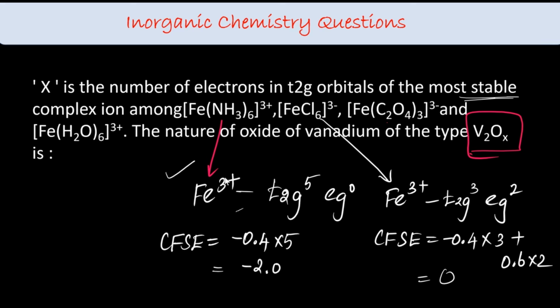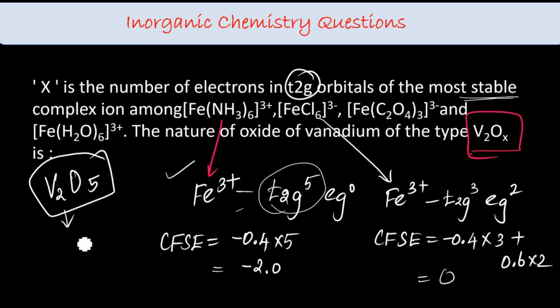I'm not referring to the ion complex of this first one and third one. I'm just saying t2g5, that complex is stable. So that electron of t2g, that is fine. So the vanadium oxide is V2O5. V2O5 is what type of oxide? Amphoteric oxide. Okay, so that's what they are asking.